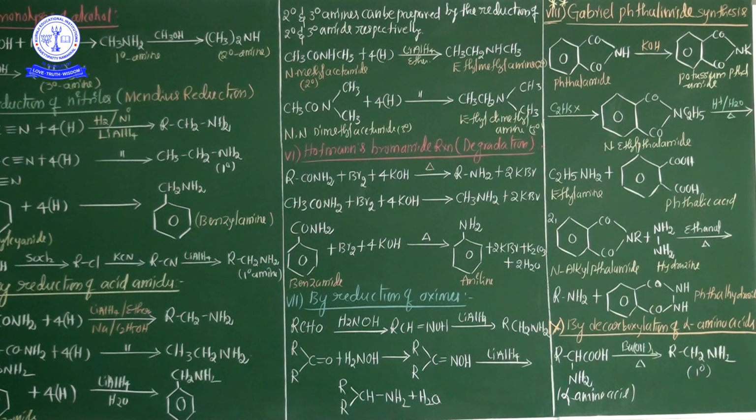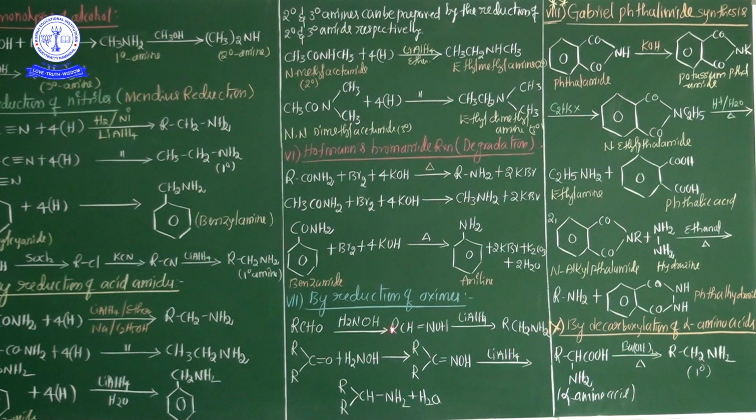Now 6 preparation methods are completed. Now the 7th one, by reduction of oximes, is also important. By reduction of oximes, primary amines can be formed. The reduction is done by hydrogen and nickel catalyst, or sodium and absolute alcohol, or lithium aluminum hydride and ether.